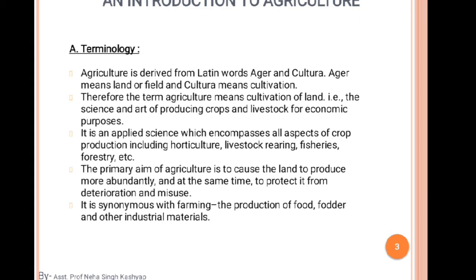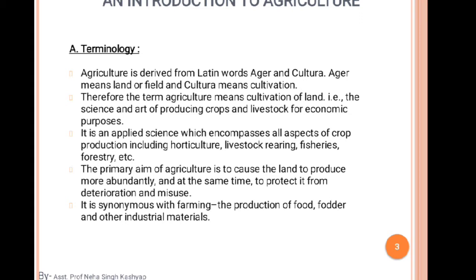Yes, definitely, but before we understand agronomy, we need to understand agriculture, and some basic terminology, because everything comes from agriculture. So before we understand core agronomy, let us have an introduction to agriculture.